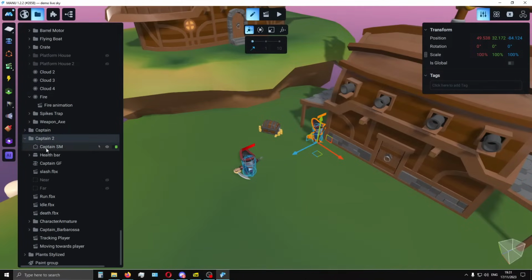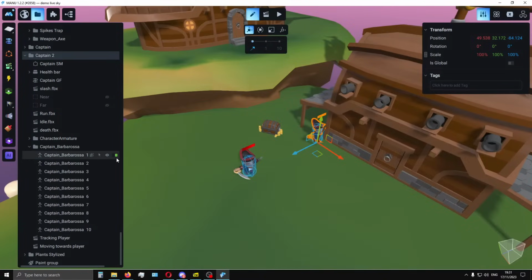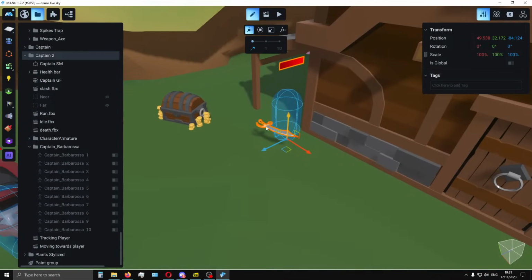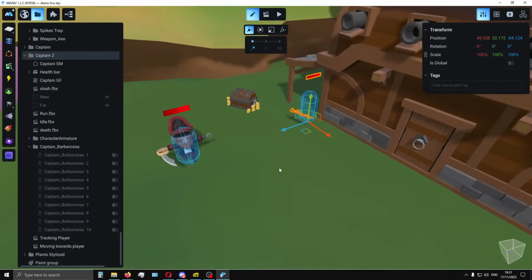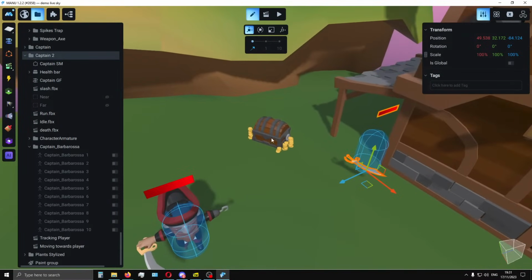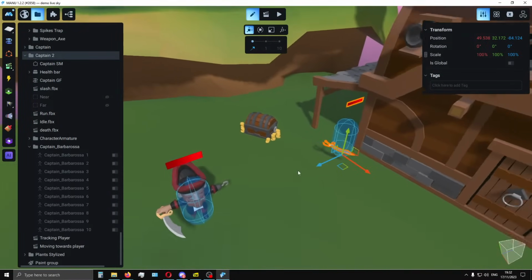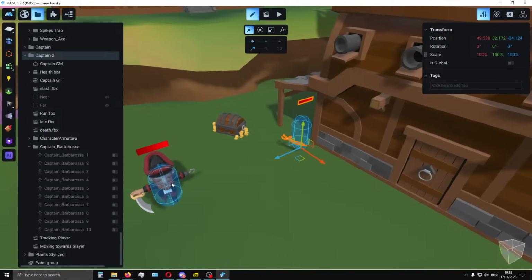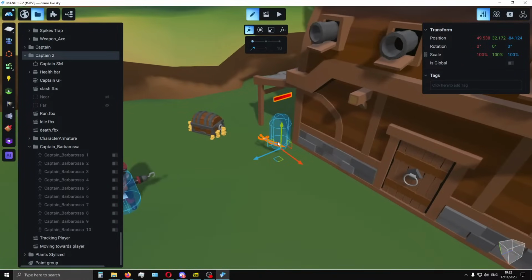hidden for now. For example, we can go inside his mesh and just disable his mesh. Okay, and now the captain is not there. His sword is, but you know the logic. When this captain dies, like when we open this chest, a new captain will spawn.